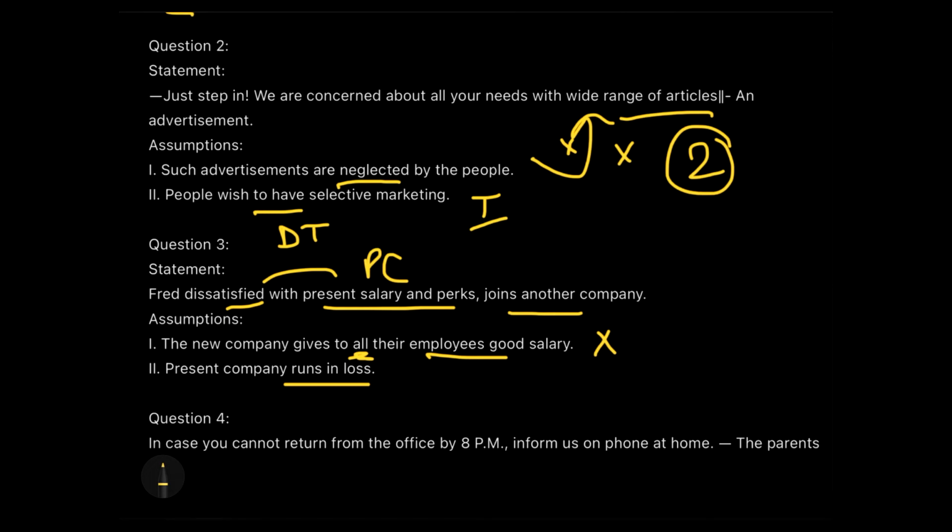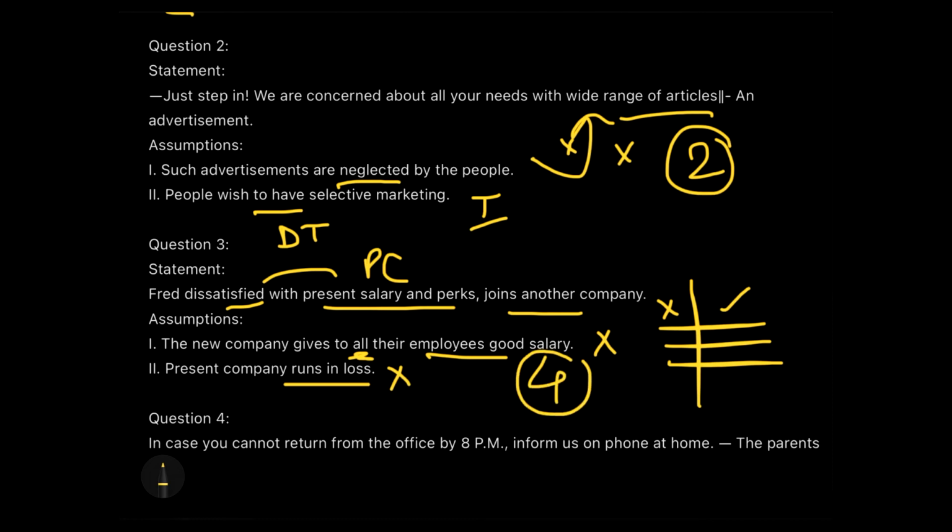Because the company has its rules and regulations, and the company builds up the salary slips according to their generalized slabs, and a person's satisfaction or dissatisfaction depends upon his own needs and his lifestyle. So if Fred is not satisfied with his present salary, then the company running in loss has nothing to do with it. Got my point? So it seems like a trap, but it actually is not an implicit one. So therefore, this one will go as the answer of 4.